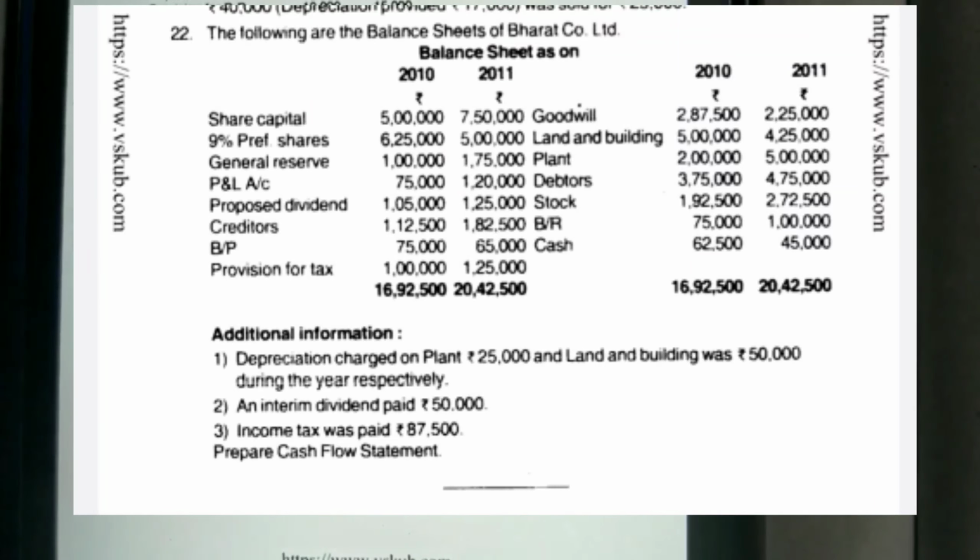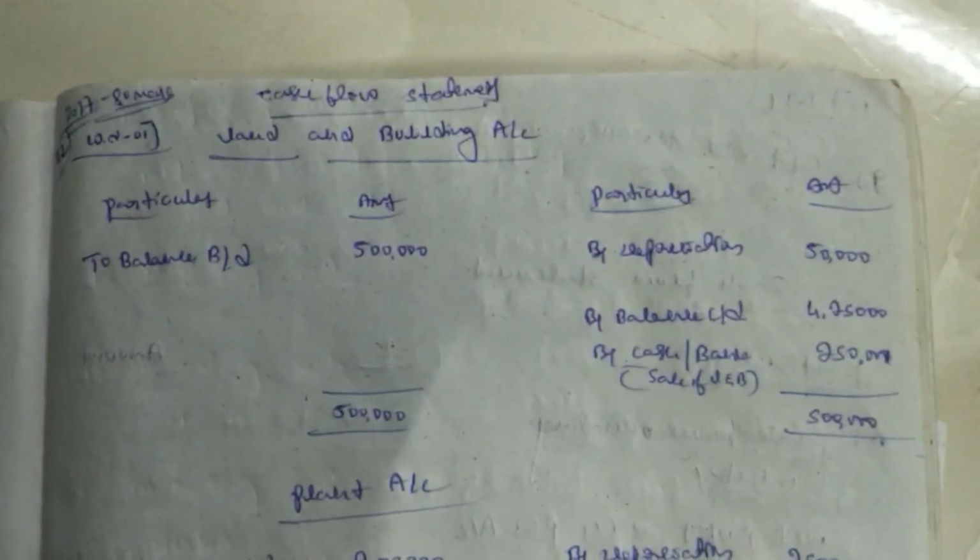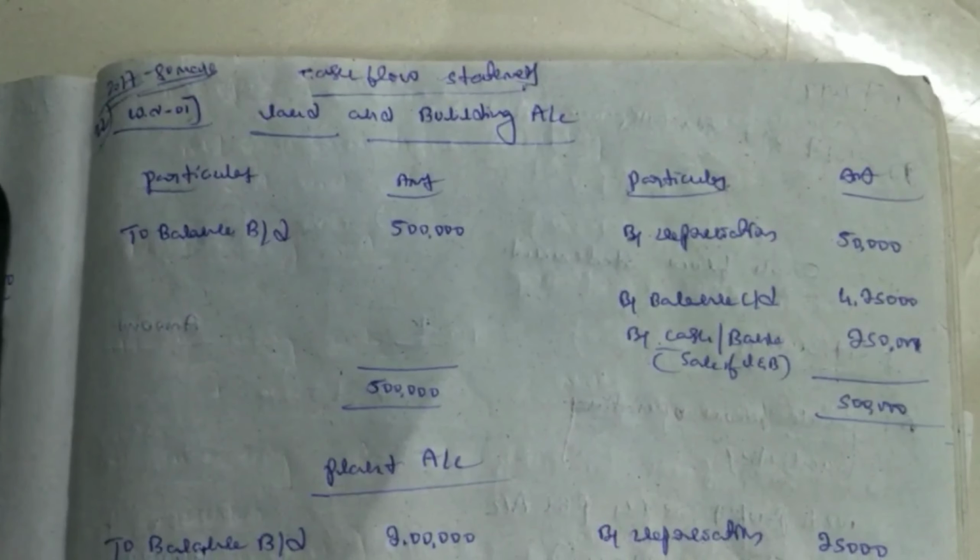Why do we prepare the land and building account? We know there may be a sale or purchase of land and building, and also a sale or purchase of plant. First you have to prepare the land and building account, as working note number 1.